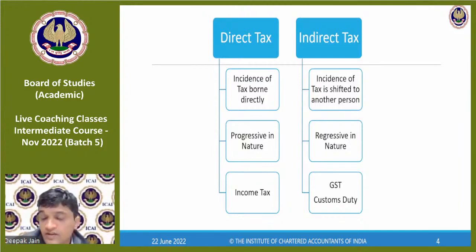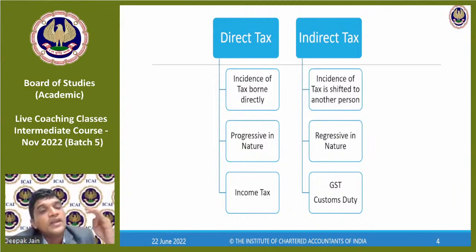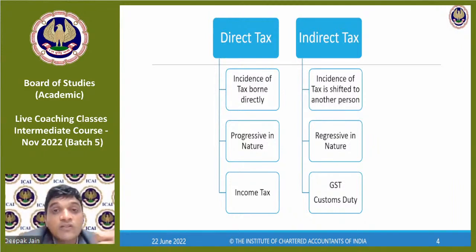Another thing to note here is when I import something, I pay customs duty and I also pay GST on it. Why? I will tell you. When I import something, if I pay import duty, the product will become cheaper to me compared to a person who is manufacturing the same goods. So I bought a toy from Europe. That toy cost me 100 rupees. On that, I pay customs duty, making it 115 rupees. The same toy, when somebody is manufacturing in India, the cost for him is 120, and that person is also burdened with GST. When I buy from a local manufacturer, I have to pay GST.